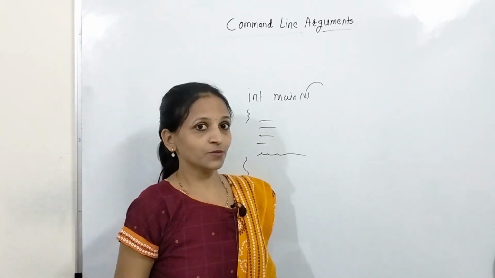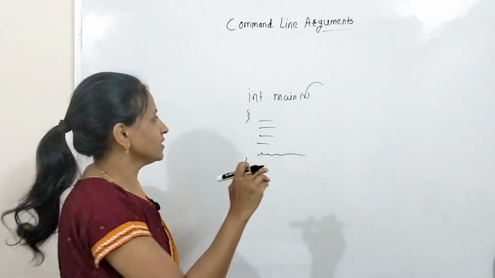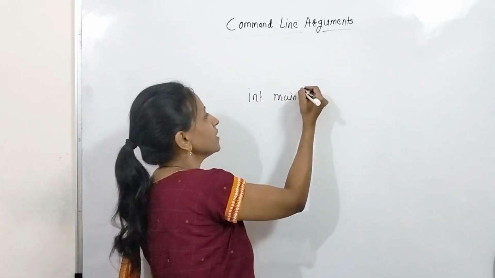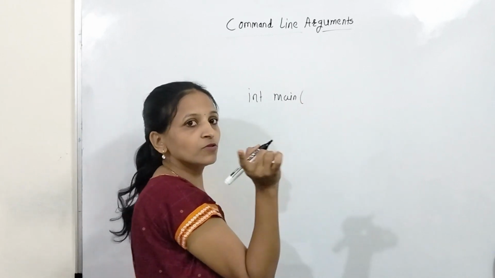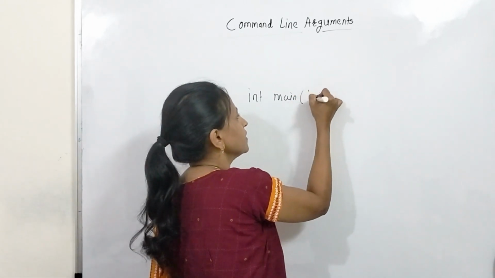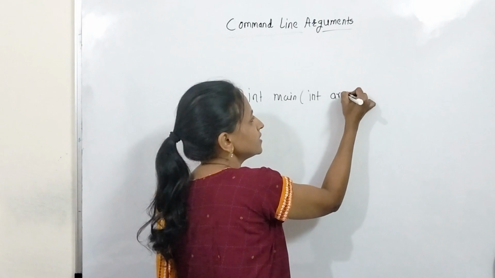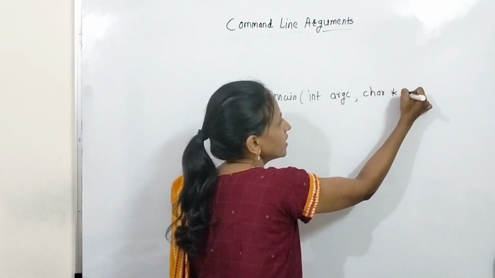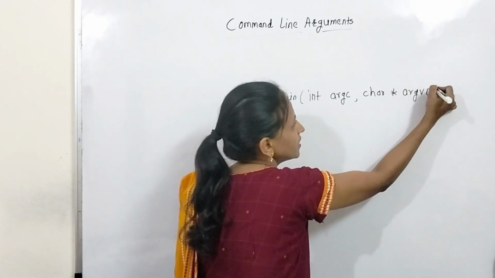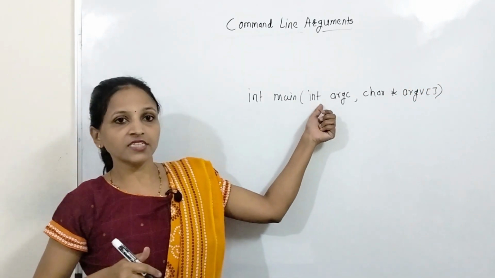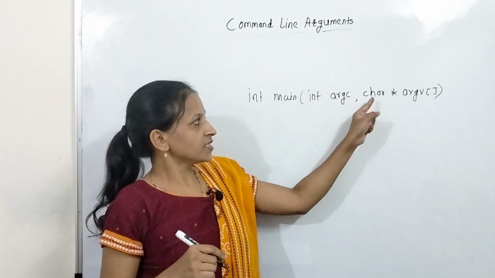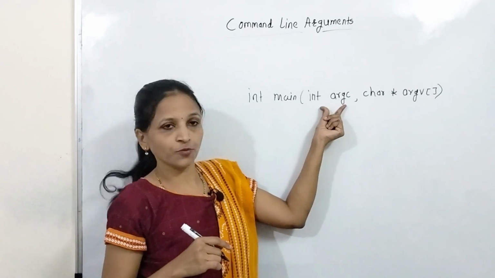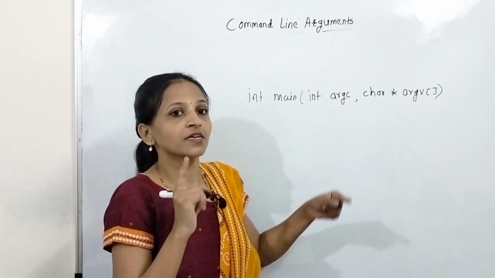Now see how it is possible. The syntax is like this. Of course we have to write int main, then in the brackets we write int argc, then a comma, char star argv, and square brackets. In this way we write int argc and char star argv with square brackets. The first argument is nothing but the argument count.